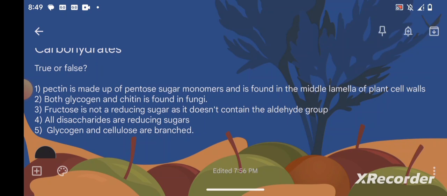Fifth one, glycogen and cellulose are branched. Now, glycogen is branched, alright, but cellulose is going to be linear. Right, I hope you understood this topic. Let's meet up in a new video.